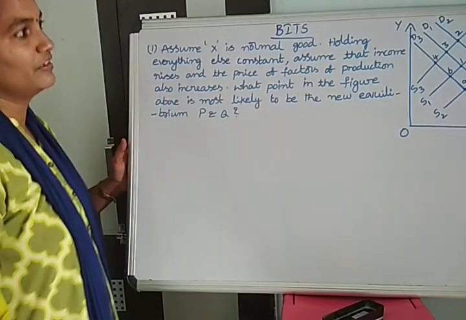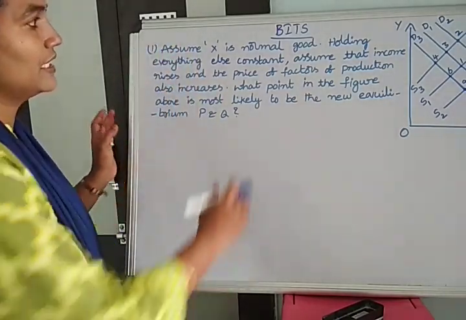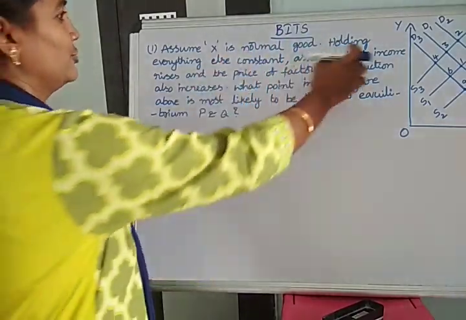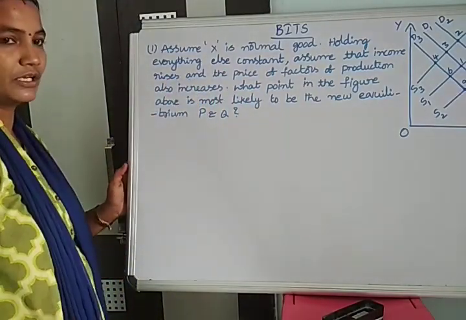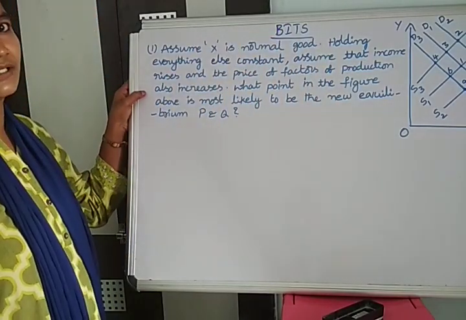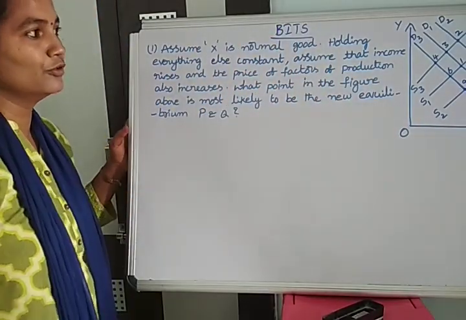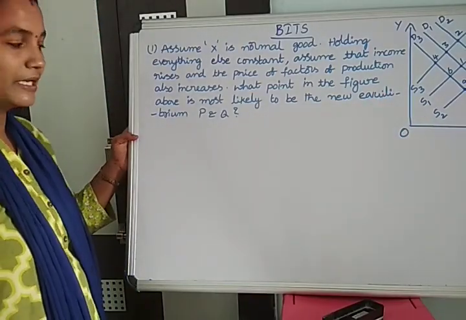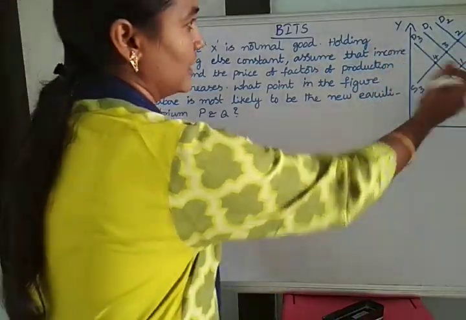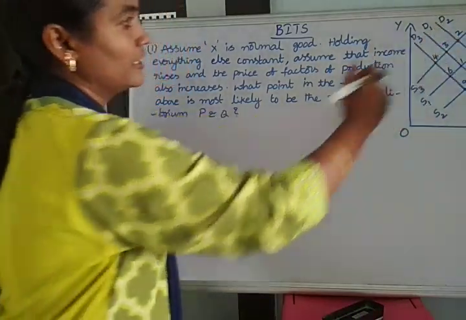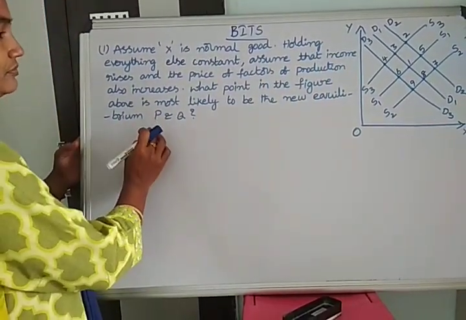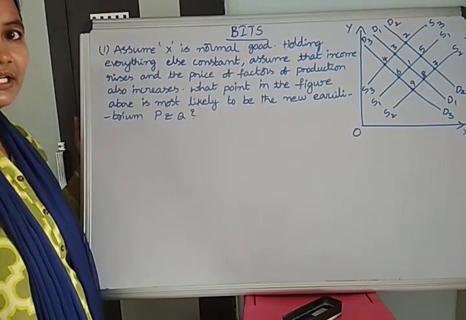So first, one question is given: assume X is a normal good, holding everything else constant. Assume that income rises, meaning the income of the consumer increases, and the prices of factors of production also increase. Then what point in the figure above is most likely to be the new equilibrium price and quantity? Here we have taken different demand curves and different supply curves, and shown different points of equilibrium. Which point is likely to be the equilibrium of price and quantity, we are now finding.